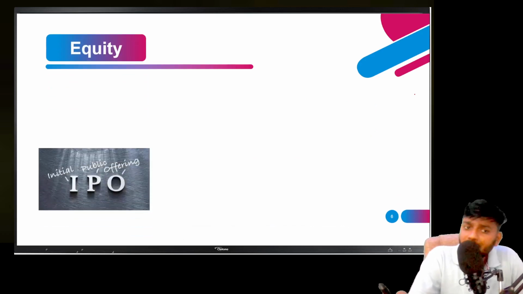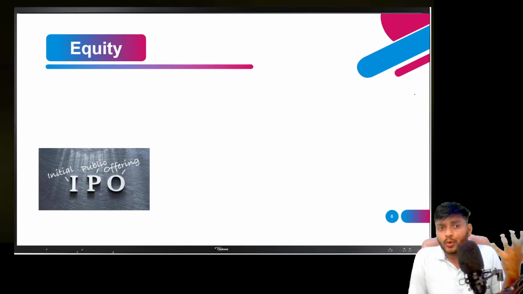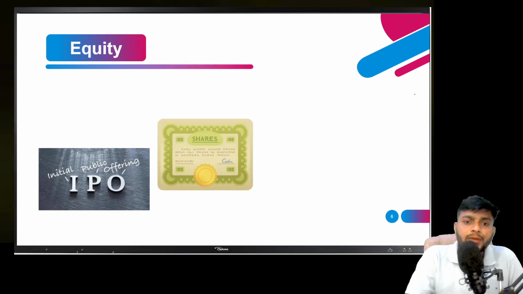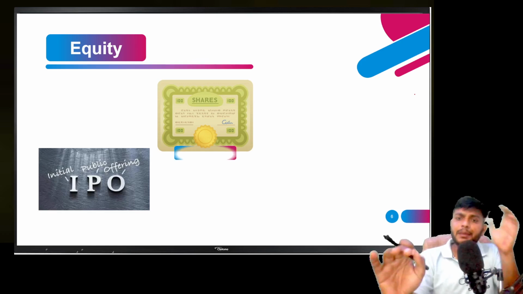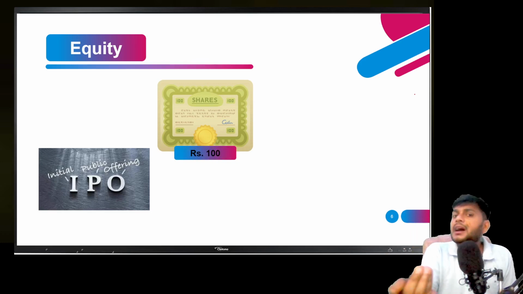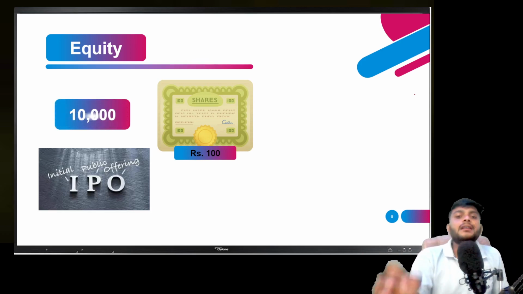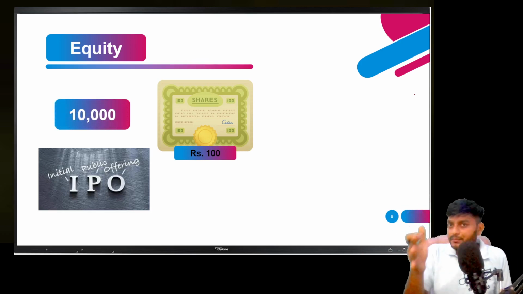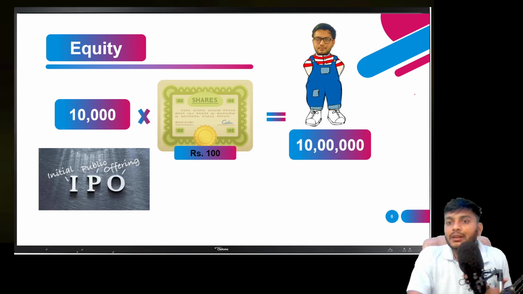When a company issues its securities into the market for the first time, it is considered an IPO, initial public offering. So with equity, I'm talking about an IPO. Suppose I need to collect money from the financial market, and I divide the whole amount into shares. One share is one paper, and one paper's price is only 100 rupees. If you buy one, you only need to give me 100 rupees and you become the owner of one share. In total I have divided it into 10,000 shares of 100 each, so 10,000 shares times 100, I will get a total of 10 lakh rupees.